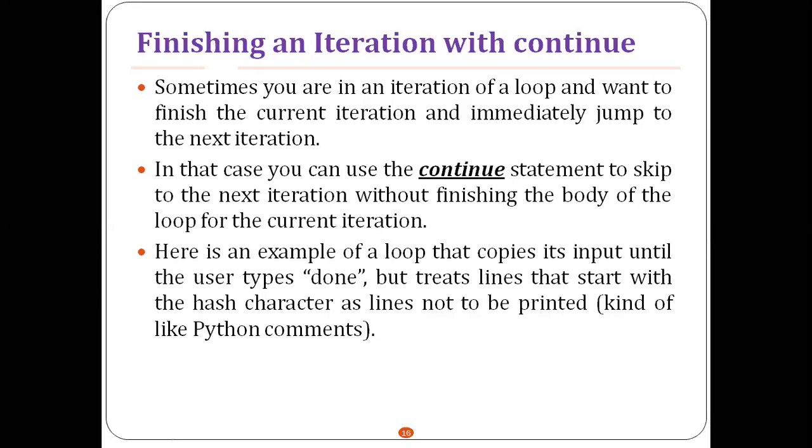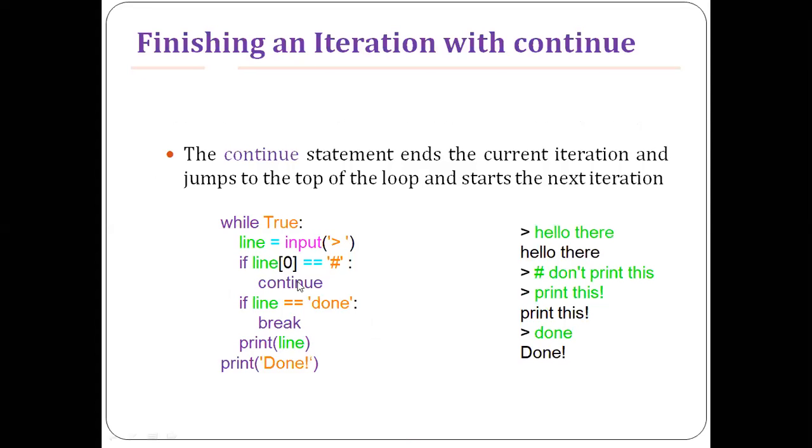Here is an example of a loop that copies its input and the user types done, but treats lines that start with the hash character as lines not to be printed. Let us look at this one. Here is a simple code snippet stating how the continue statement actually works. The continue statement ends the current iteration and jumps to the top of the loop and starts the next iteration. So while True itself indicates that it is going to enter into an infinite loop.